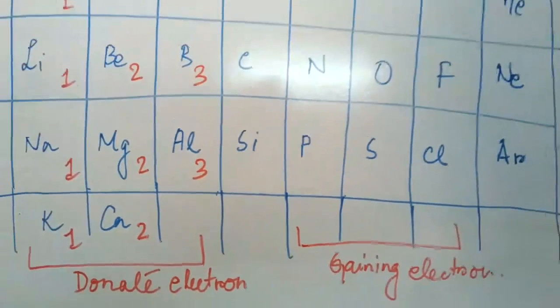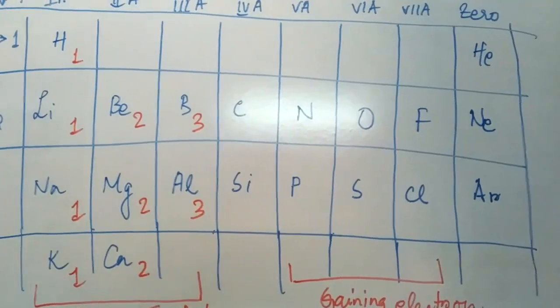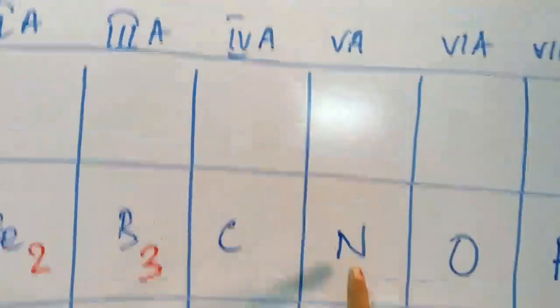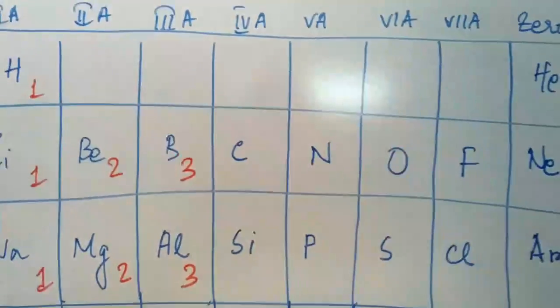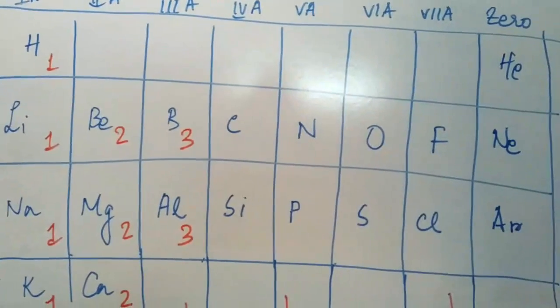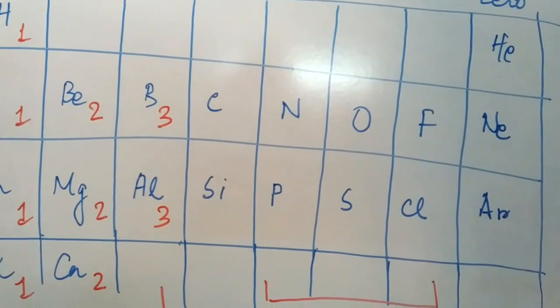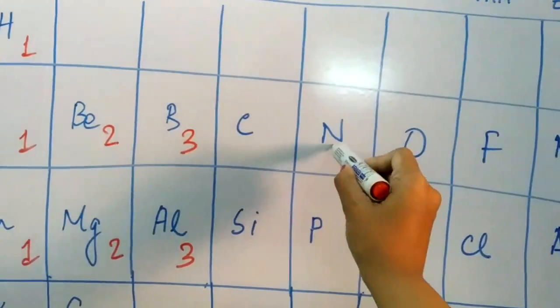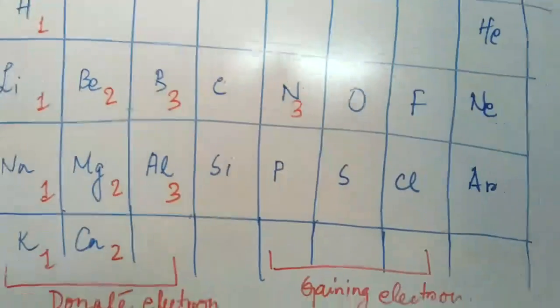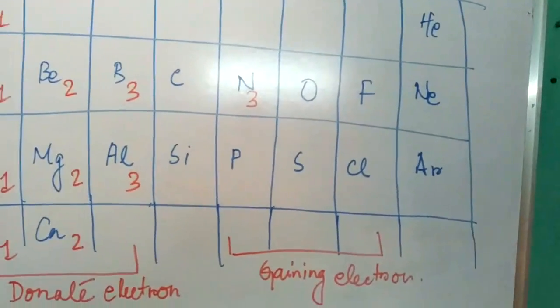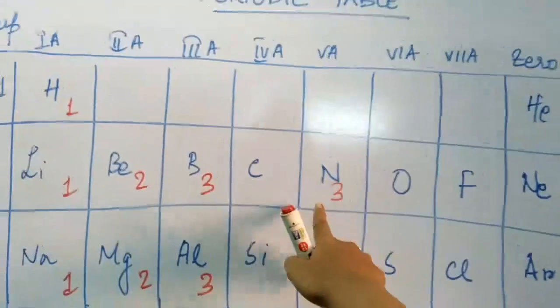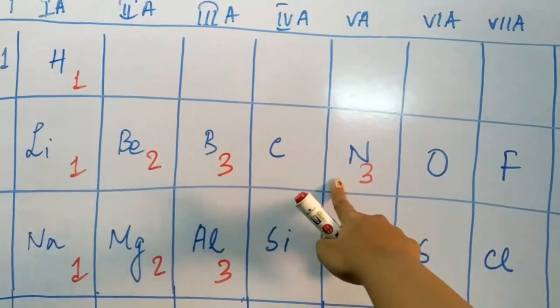So if we calculate the valency now, students, this is nitrogen in the 5th position. So 8 minus 5. How many? It is again 3.